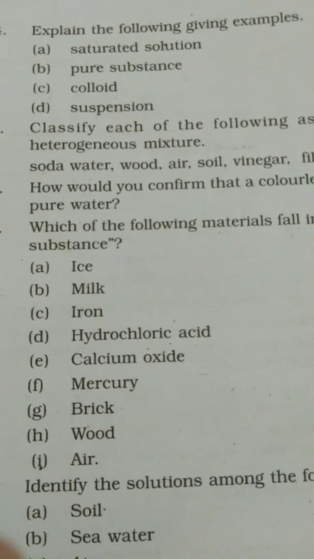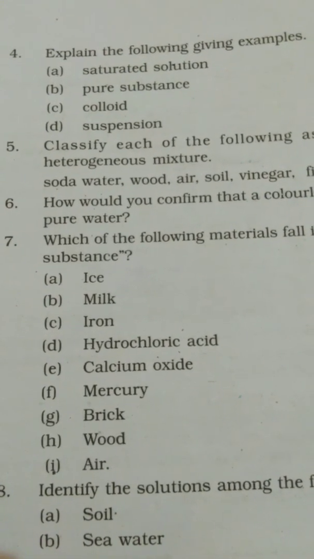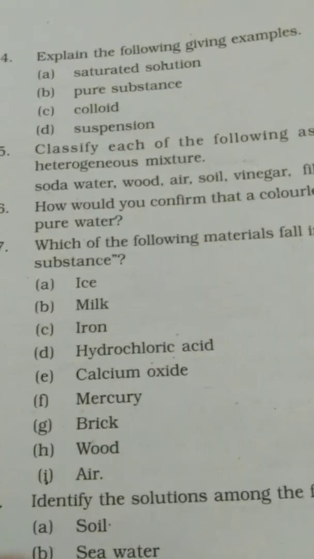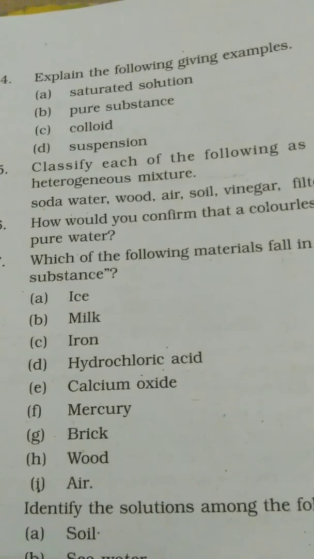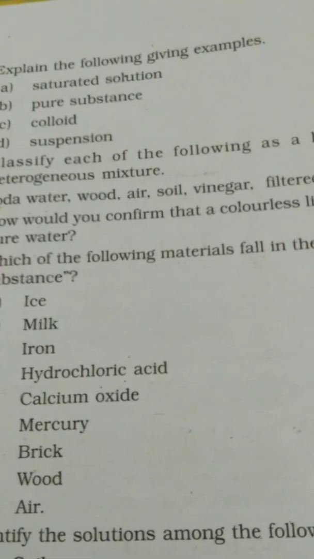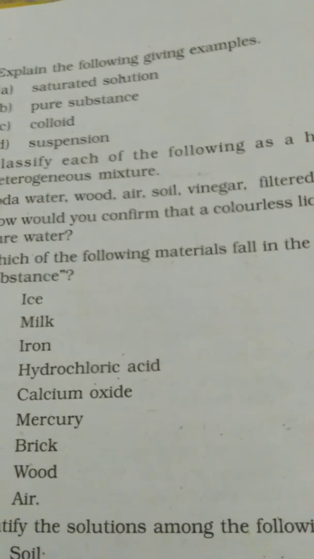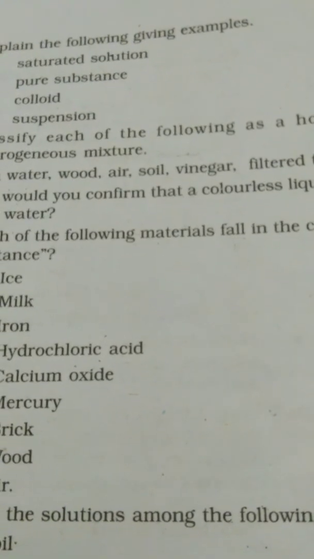Soda water is what? Nothing but the fizzy drink. Soda water has sodium bicarbonate dissolved in the water, and that is nothing but a homogeneous mixture. The soluble salt is sodium bicarbonate. Wood is what? Wood is a heterogeneous mixture. Air is what? It is a homogeneous mixture. The soil is what? It is also a heterogeneous mixture.